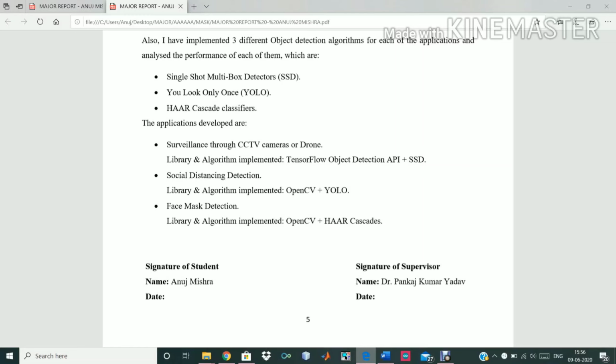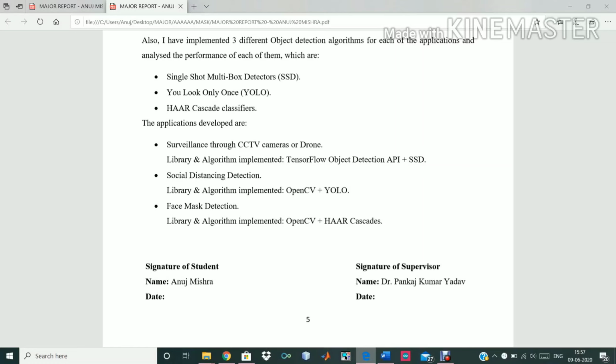Secondly, I have implemented three algorithms using these three applications, which are single shot multi-box detectors SSD, second You Only Look Once, YOLO, and for this I have implemented YOLO version 3, and then in the last we have Haar cascade classifiers, which were developed in 2001, and YOLO was developed in around 2015, and it has more new versions, YOLO v2, YOLO v3, and YOLO v4 also.